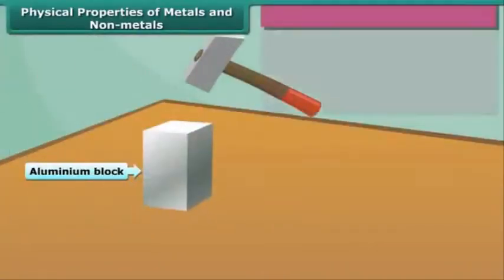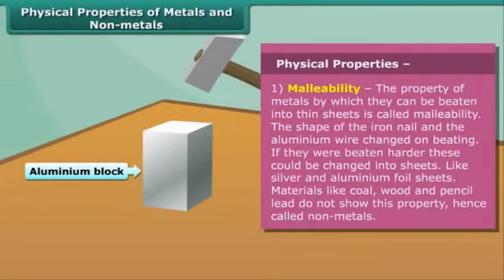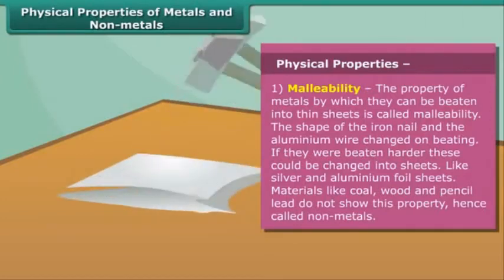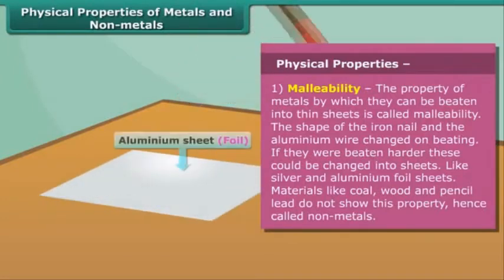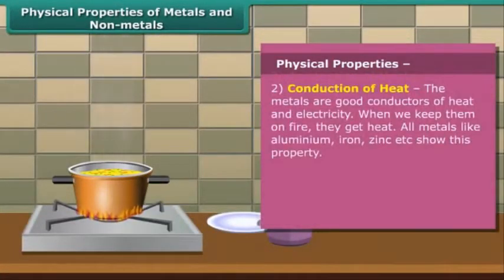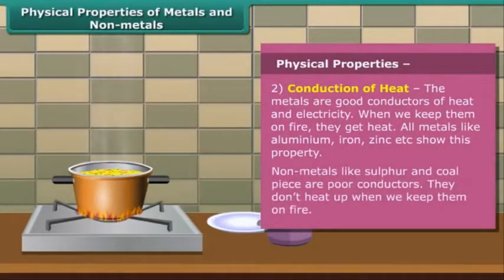At first we know about the physical properties. The first property of metal is its malleability. By this property, the metals can be beaten into thin sheets. Non-metals don't show this property. Next property is conduction of heat. Metals are good conductors of heat and electricity, while non-metals are poor conductors.